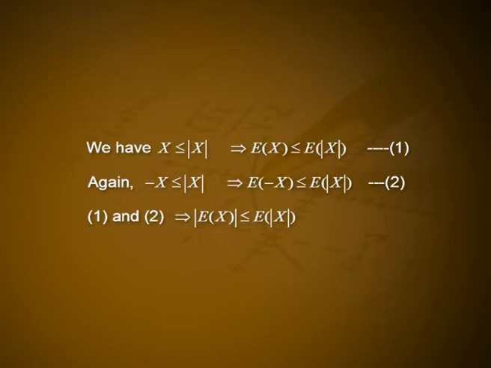For a random variable x, we have modulus of expectation of x less than or equal to expectation of modulus of x, provided the expectations exist. Proof. We have x less than or equal to mod x. This implies expectation of x less than or equal to expectation of mod x. Let it be number 1. Again, minus x less than or equal to mod x. This implies expectation of minus x less than or equal to expectation of mod x. Let it be 2. 1 and 2 imply modulus of expectation of x less than or equal to expectation of mod x.